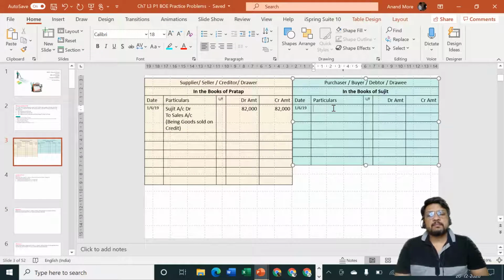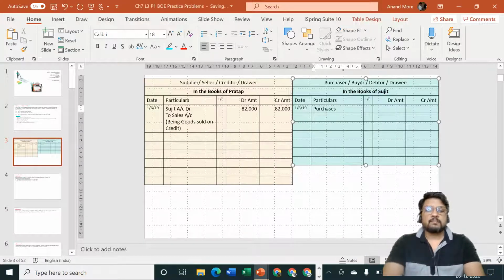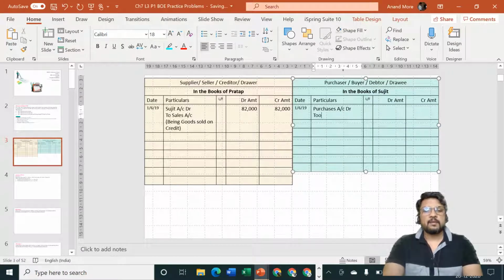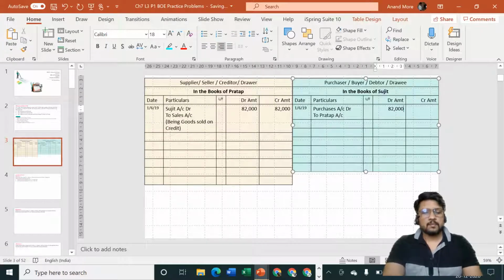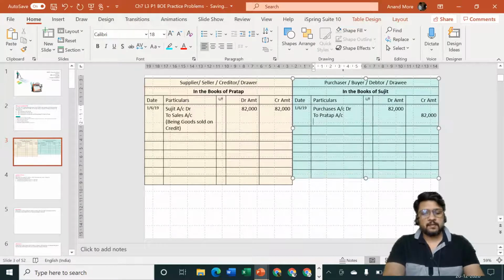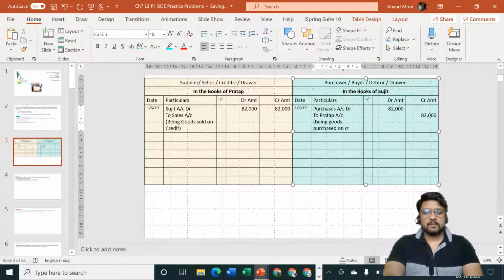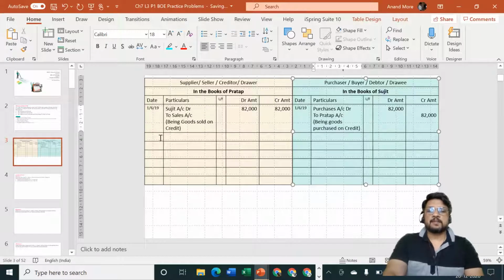Entry will be purchases account debit to Pratap account. Amount is 82,000, being goods purchased on credit. Okay, so first entry is passed.